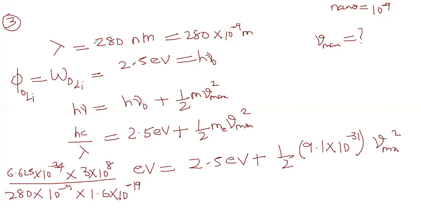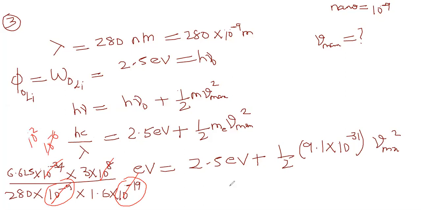First, what you're going to do is cancellation of 10 powers. 10 power minus 19 here, 10 power minus 9 here. That together is 10 power how much? Minus 28. And this is 10 power 34. If you cancel those, what are you going to get? 34 and 28, so how much? 6. 10 power minus 6. And there is a 10 power 8. If these two cancel, it will be 10 power plus 2.